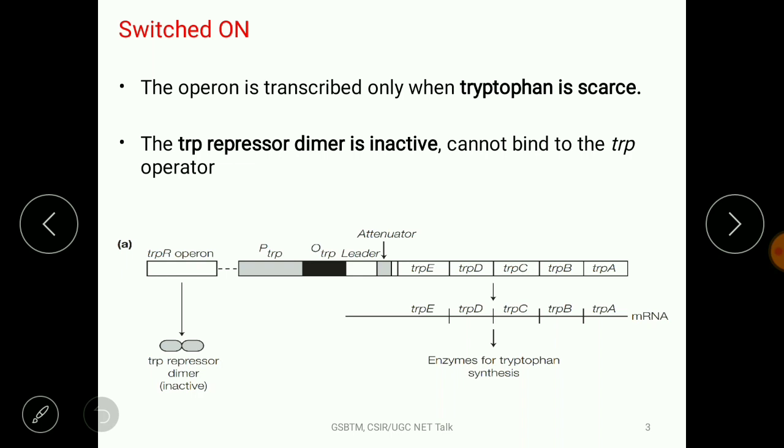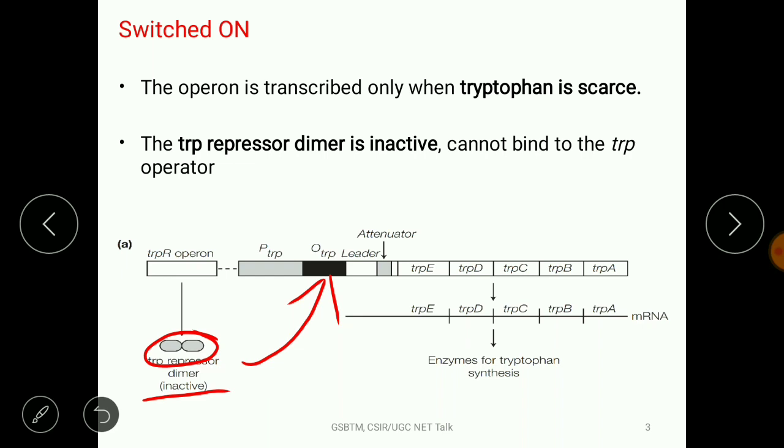So what happens here actually? The trpR gene synthesizes the repressor, and this repressor will dimerize, and this dimeric repressor is an inactive repressor. That means this repressor is not able to bind at the operator site. This dimeric repressor doesn't have any DNA binding motif for the operator site.